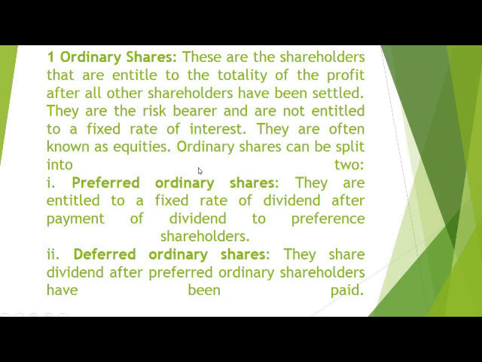So ordinary shares is being split into two. We have preferred ordinary shares and deferred ordinary shares. Preferred ordinary shares, they are paid dividend after preference shareholders. When preference shareholders have been paid dividend, then preferred ordinary shareholders will be also given their dividend. Then deferred ordinary shares, their dividend is being paid when preferred ordinary shareholders have been settled. That is to say, preferred ordinary shares and deferred ordinary shares have a reasonable percentage when it comes to sharing of dividend.